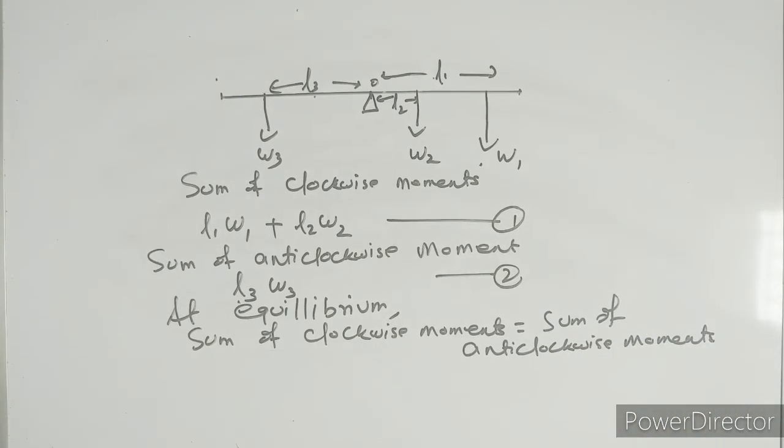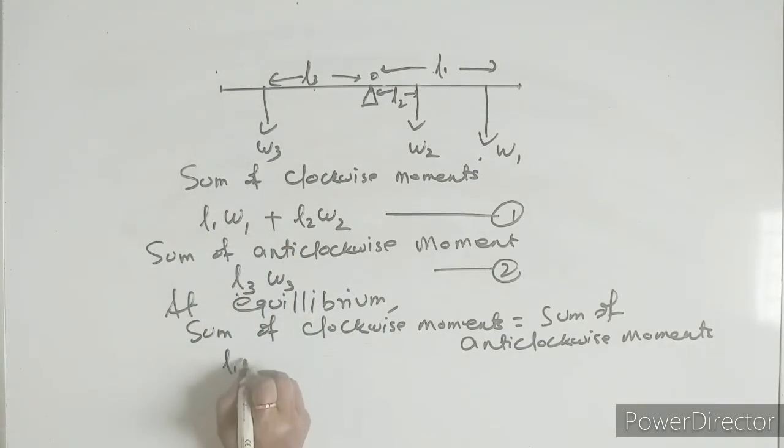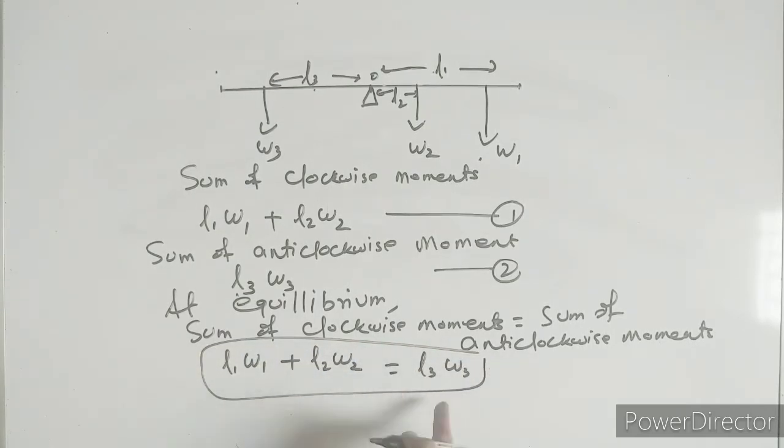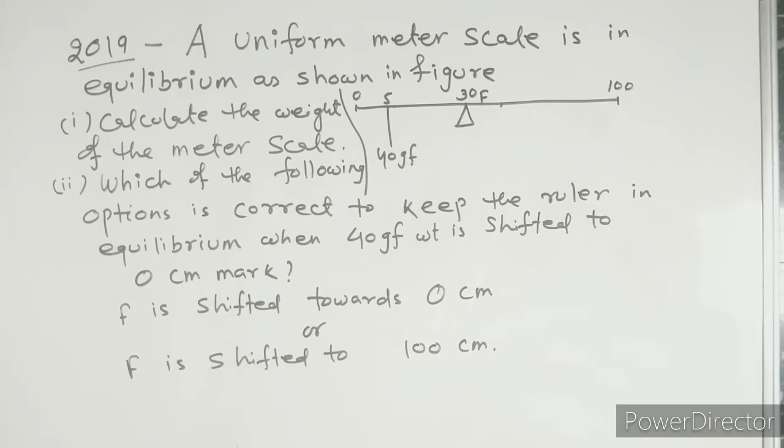So what will we write? L1 W1 plus L2 W2 is equal to L3 W3. Out of this, if any data is missing, we can find it out. So let us now solve some numericals based on this principle of moments.